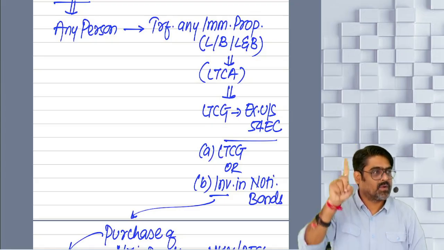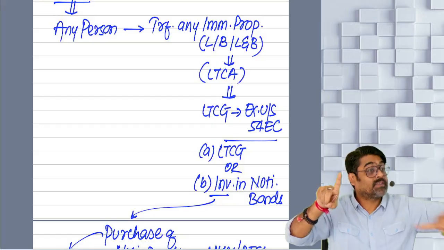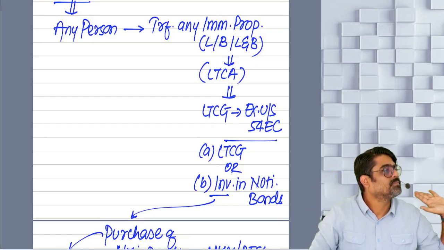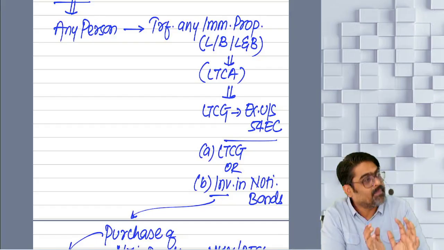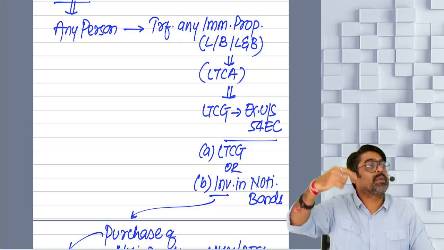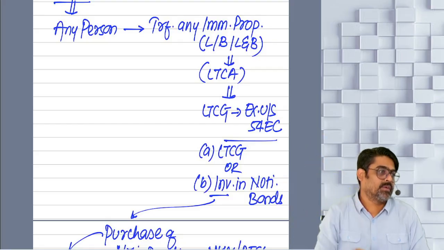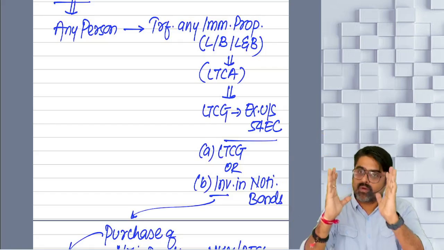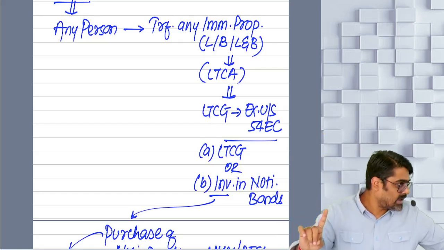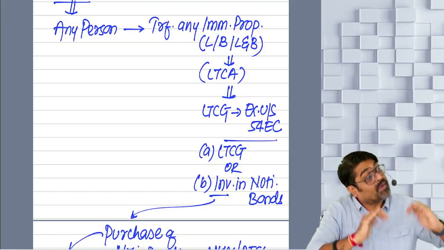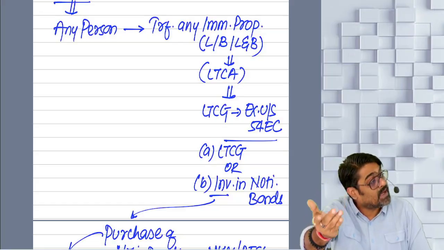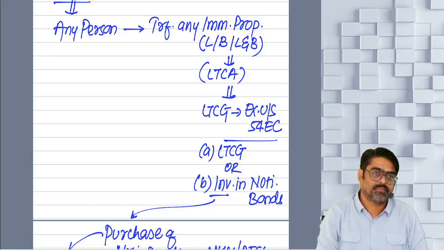Residential house property, long-term gain was there. Have you invested in residential property? Claim section 54 first. And whatever balance long-term gain remains, that you claim under section 54EC. Do you have a long-term capital gain on transfer of urban agricultural land? Yes. Have you invested in agricultural land? Yes. Claim 54B first. And then whatever remains, that you claim under section 54EC.